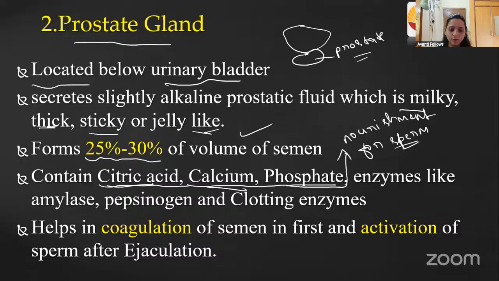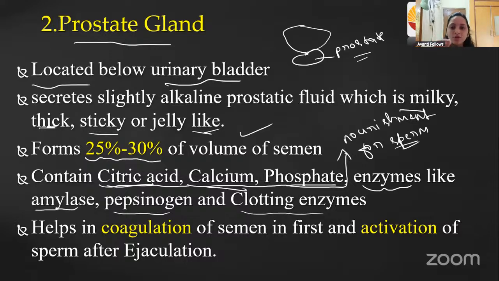Also there are enzymes present called amylase, pepsinogen, and clotting enzymes. So these enzymes are going to activate the sperm. When the sperm is in the semen, it is not active. When this semen is introduced into the female reproductive part, into the vagina, or comes outside, it should be active, right?